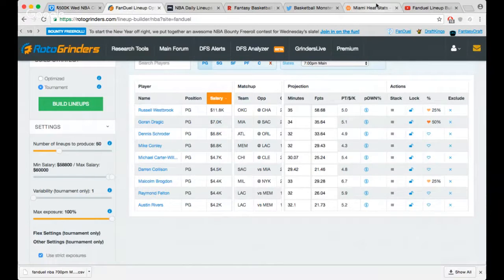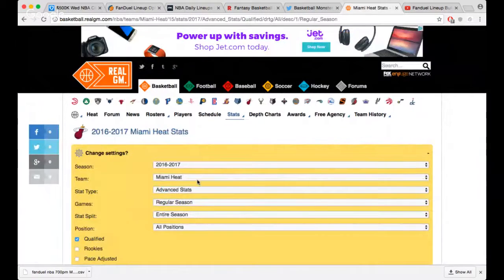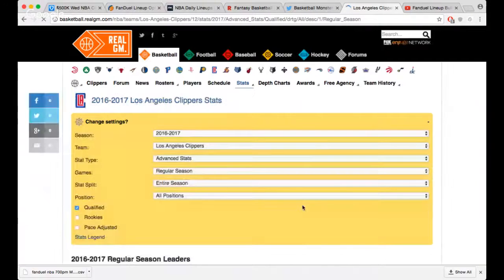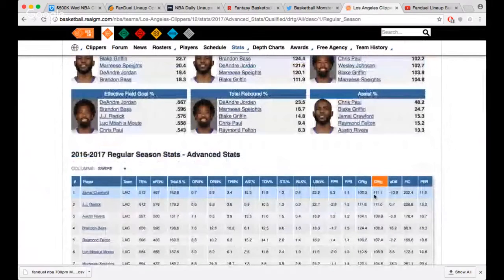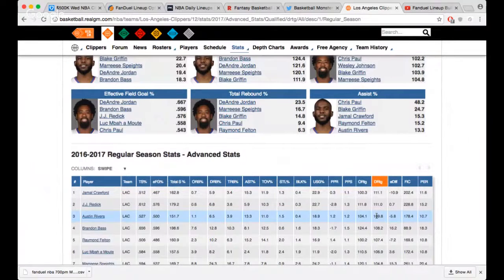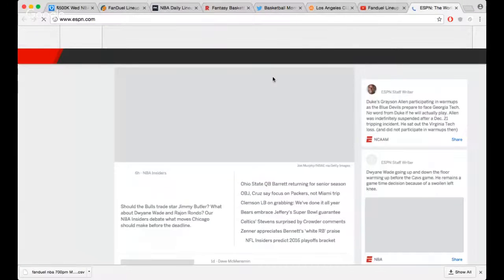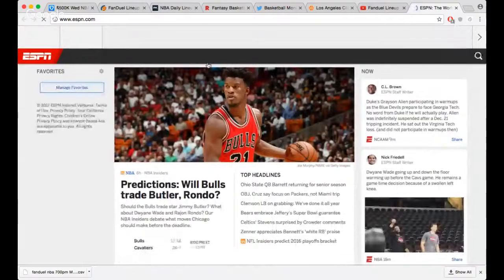We're gonna take a look at these Clippers defenders, mainly Austin Rivers. Where we at? These guys are not the same with Blake and Chris Paul out. So Jamal Crawford, horrible defender, JJ Redick, and then you got Austin Rivers just right there. So you can definitely talk me into some Conley. Let's see. I'm gonna look at the last few scores for the Clippers game, see what their opponent's been putting up, mainly with Chris Paul out. Let's see.